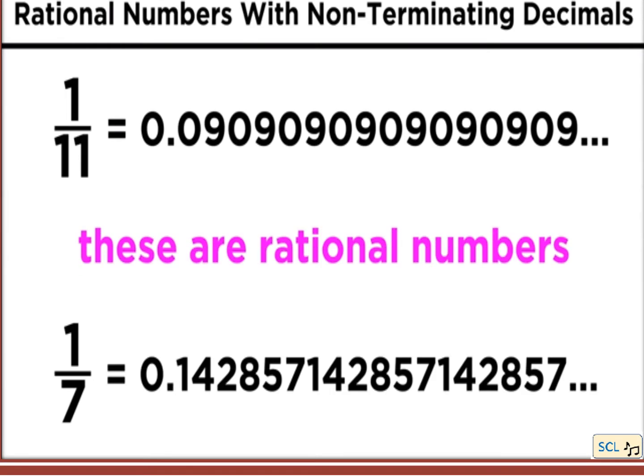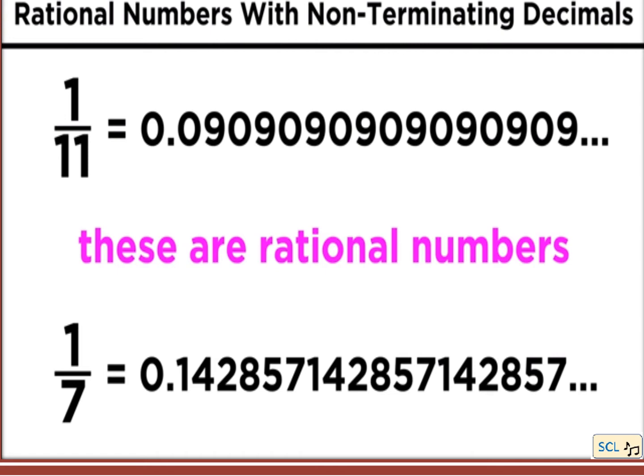Now let us see what are non-terminating decimals. As we can see, when we divide 1 by 11, we get the answer 0.09090909 and so on.